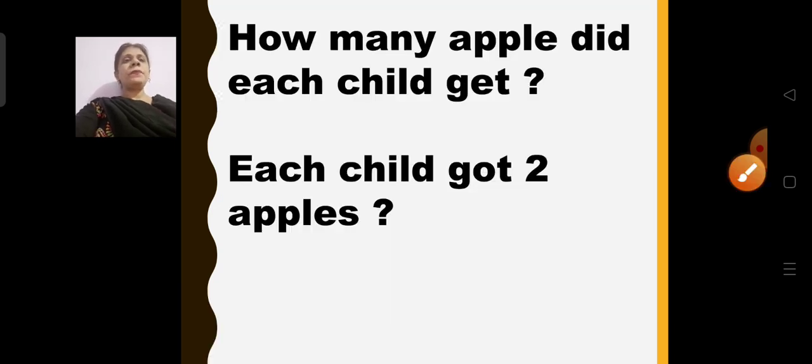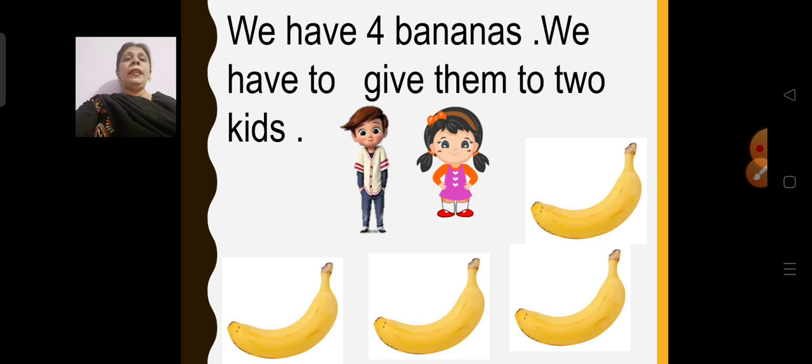Okay. So how many apples did each child get? Each child got 2 apples. I hope you are understanding the concept of how you are going to share equally. Now we have 4 bananas. Let us see.